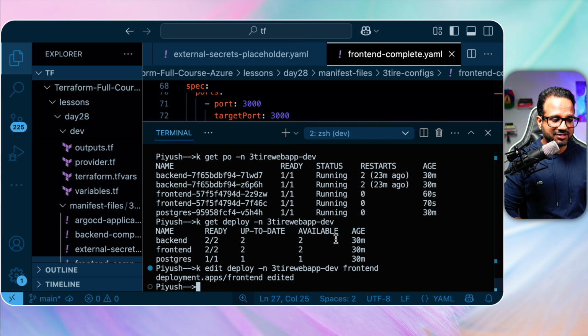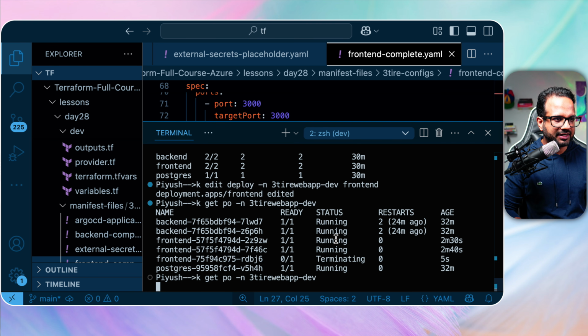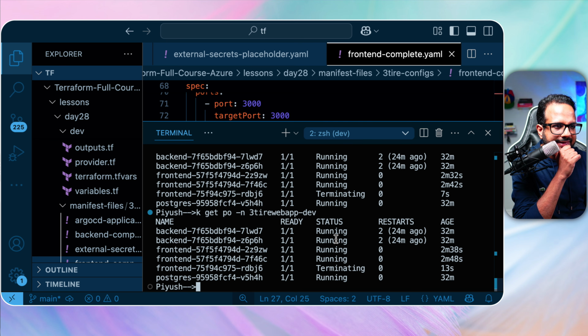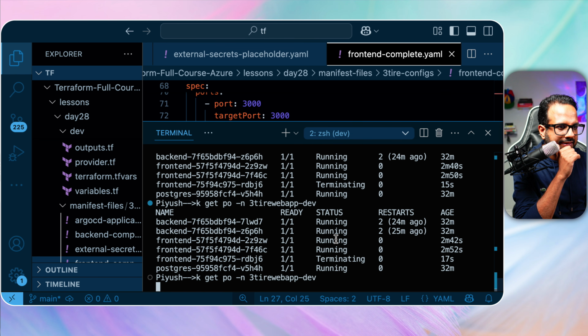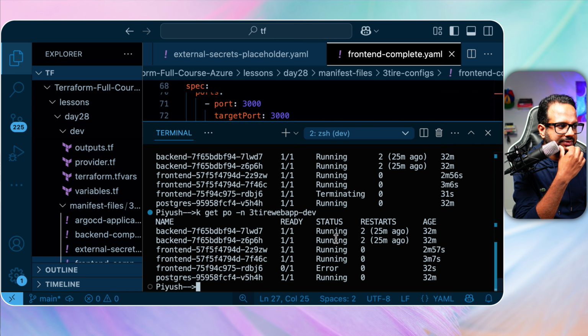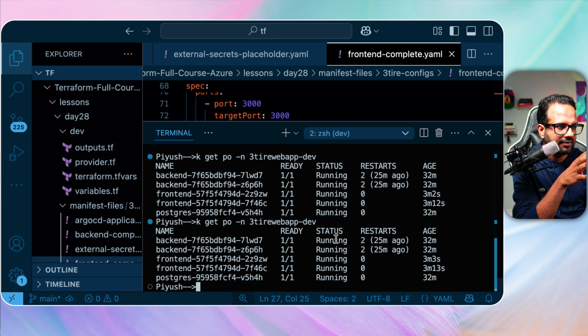So now it will make the changes. It will not restrict us from making the changes. So it might have created a new pod. Okay, so it says terminating, still working on it. Let's see if it allowed us to make the changes or not. I see one pod in terminating state and it's errored out. It's gone now. Now we have two front end pods.